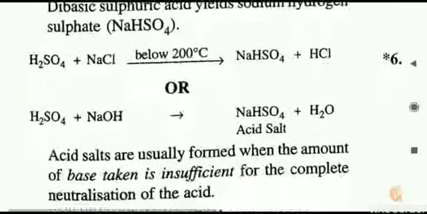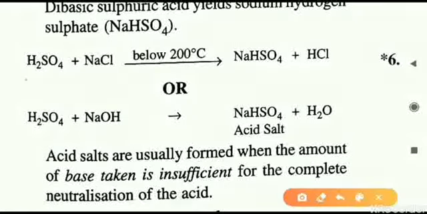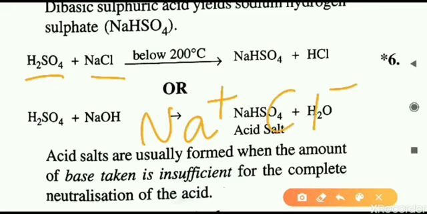It will be more clear now with this example. Let us see. Here you can see H2SO4 we are taking with NaCl. Observe the equation there. Only one sodium is there. NaCl is having only one sodium ion. Na+ and Cl- is what is formed from NaCl.